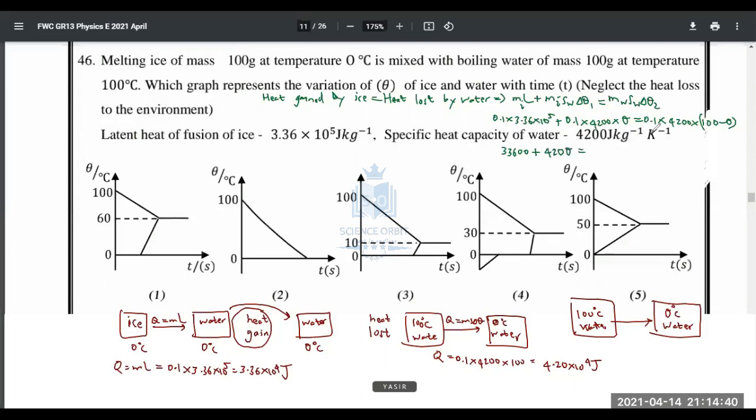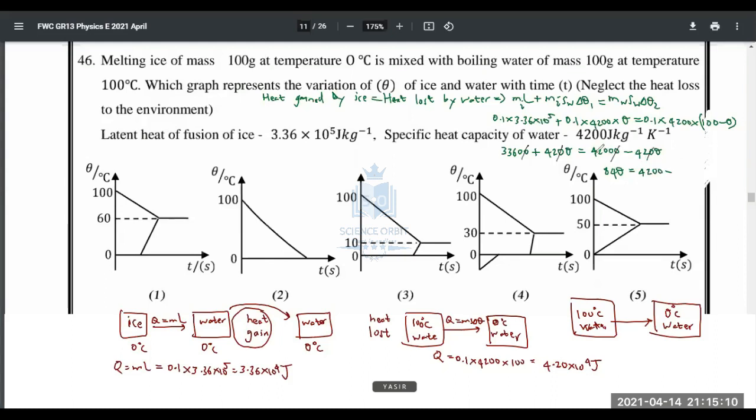On the other side, you have 420 into 100, that is 42000, minus 420 theta. Hope you all understood it. Right, so some zeros can be cancelled here. So ultimately I'm getting 84 theta on the left side equal to, on the right side,